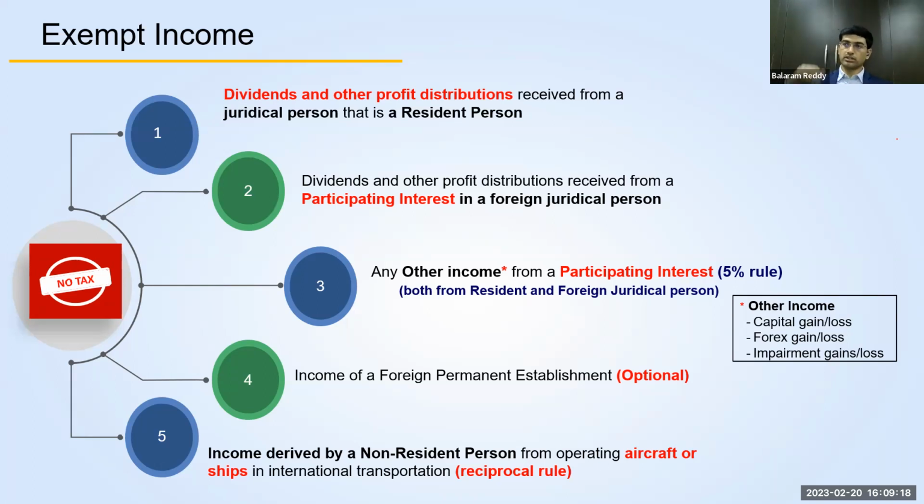The only condition is that the respective country also has a reciprocal rule. For example, let's say company A is established in the USA and is conducting aircraft and ship operating business in international transportation. If they have any income in UAE, that will be exempted only if the USA is also allowing UAE-based companies to consider their income as exempt income. So both countries should have similar rules. That's when it will be exempted in the case of non-resident businesses operating aircraft and ships.